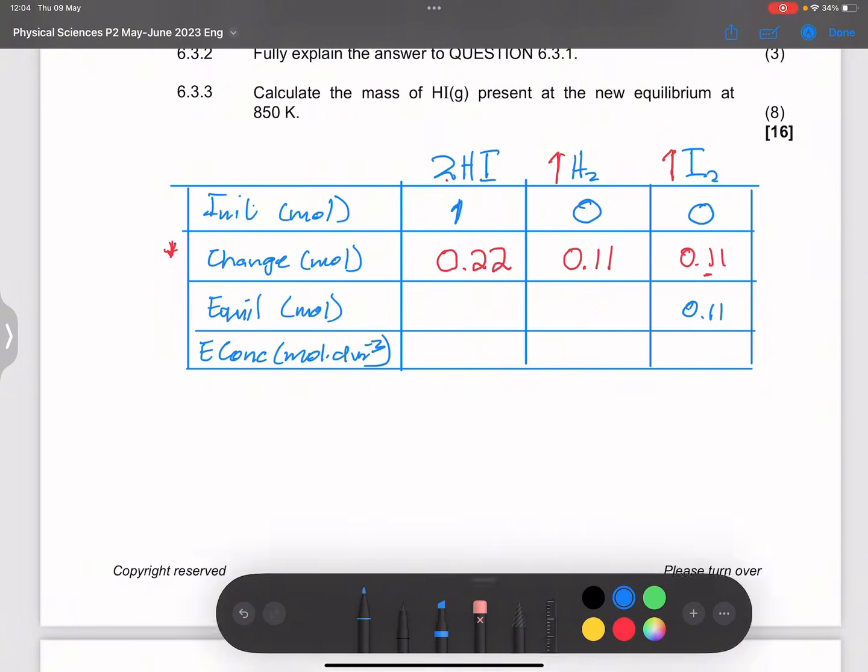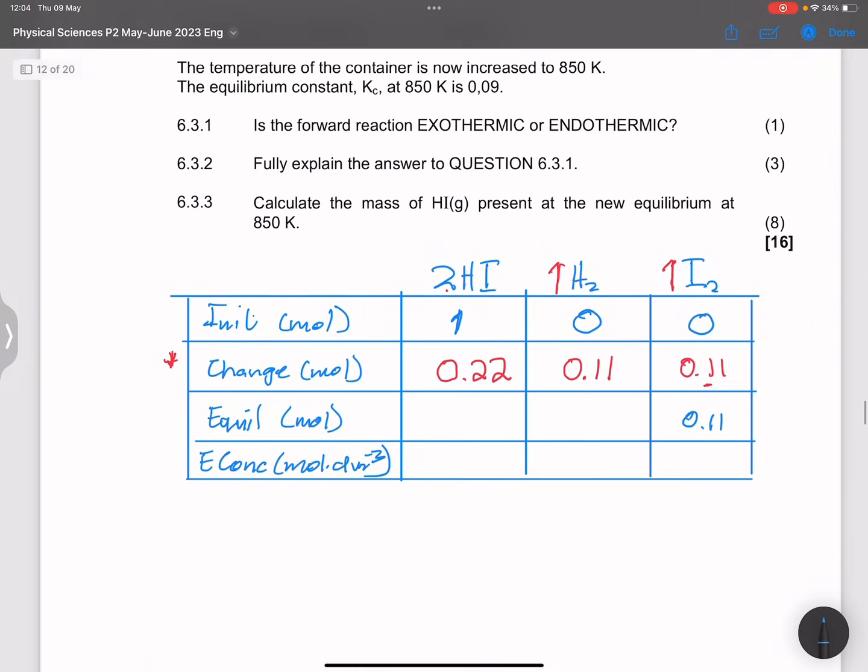Now, we know that the amount there would be 0.11. And what about hydrogen iodide? Remember, that is a reactant, so that means 1 minus the 0.22 because we used hydrogen iodide. So that will be 0.78, right?